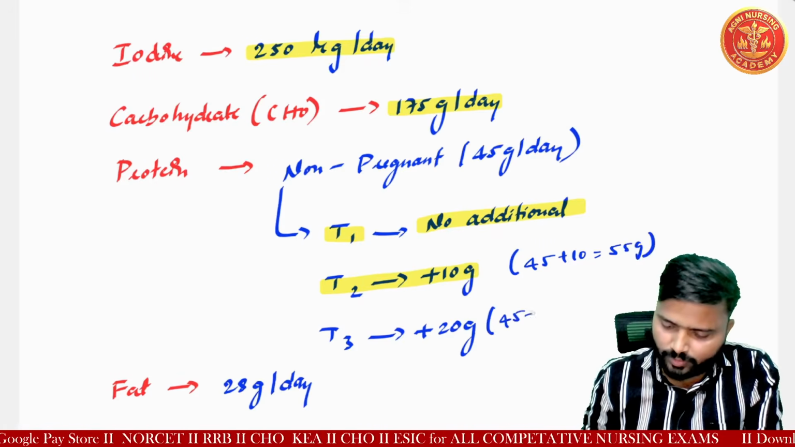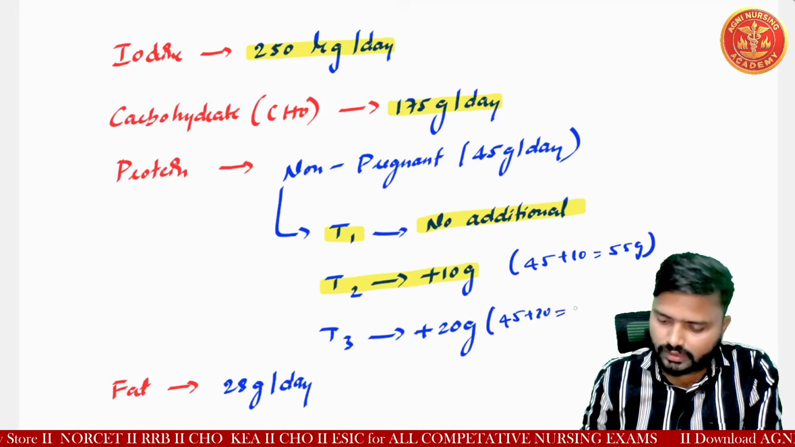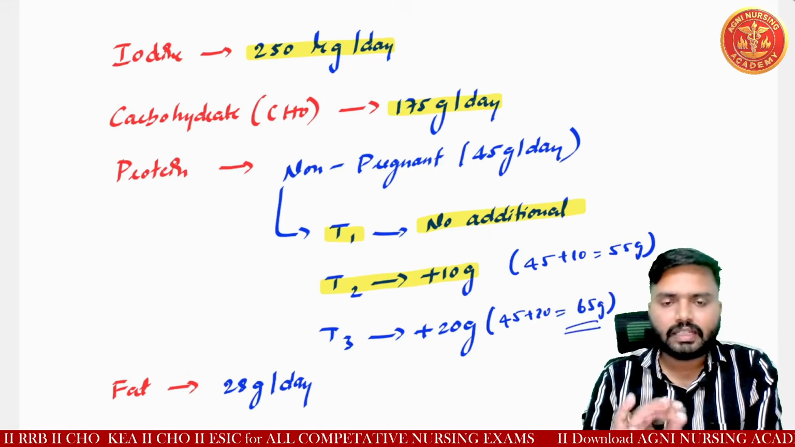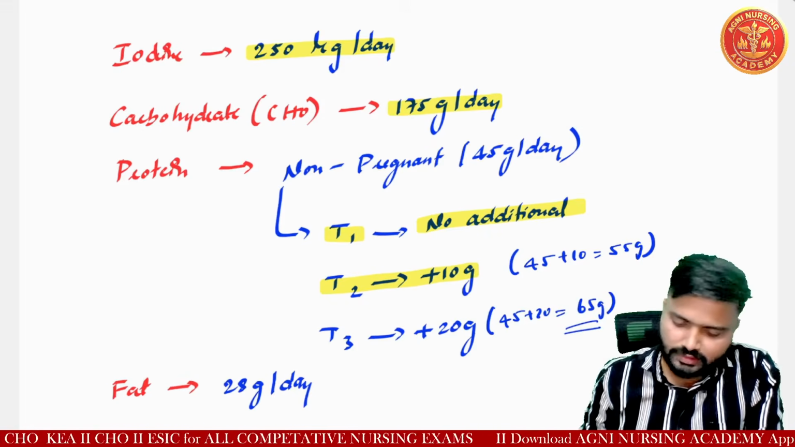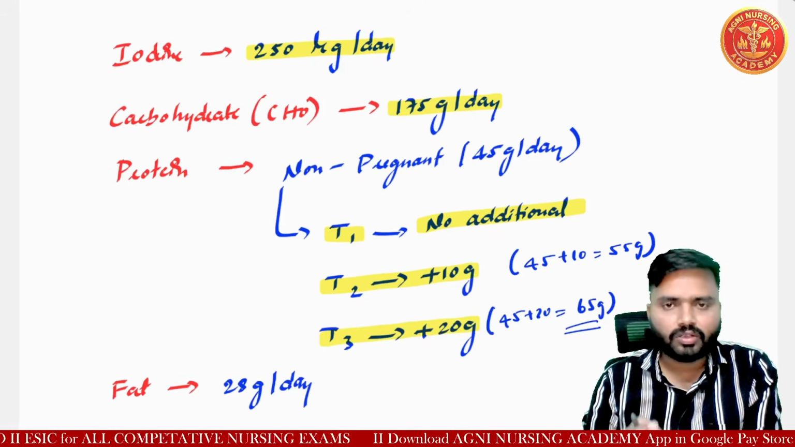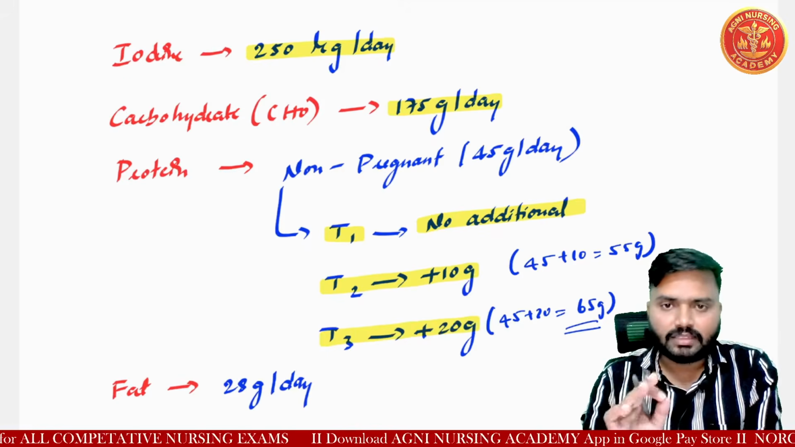And here 45 plus 20, you are seeing, no? Okay, so 65 gram of protein needs to be given in the third trimester. Okay, so these are all important questions for all upcoming examinations.